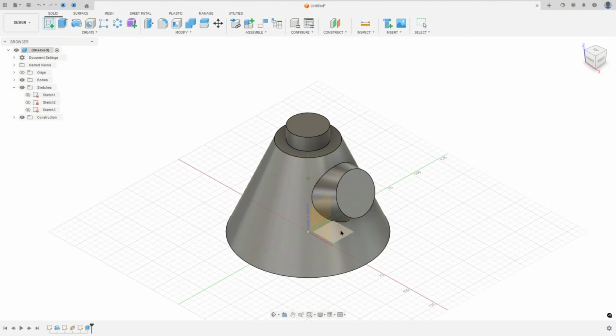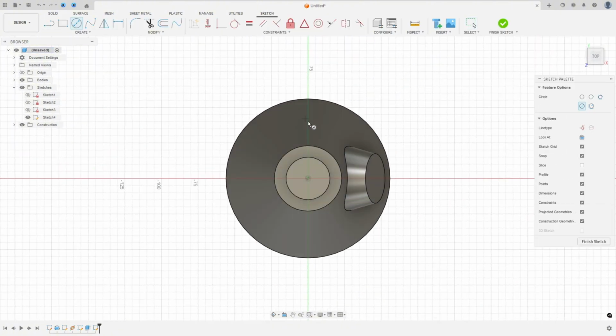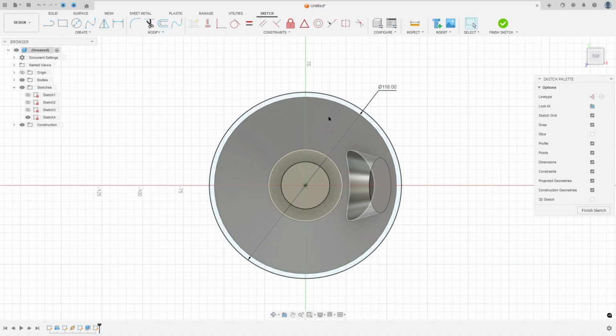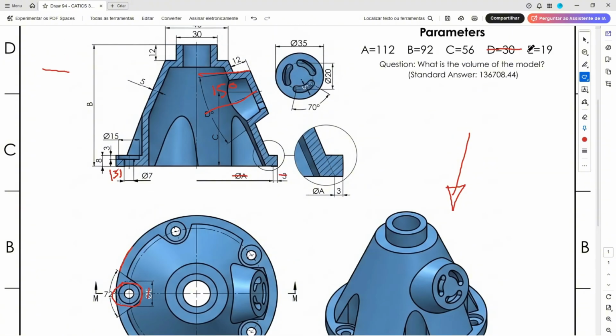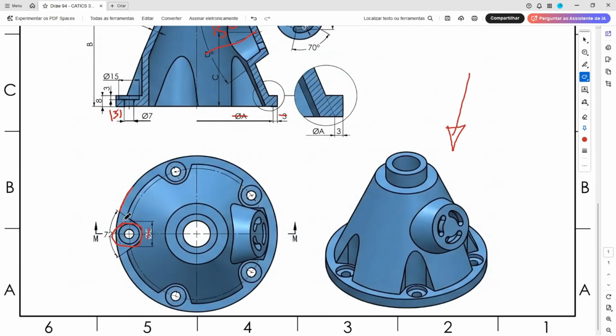Go to create a sketch, select the top plane, select the circle, and click here in the midpoint. The circle has 112 plus 6. And here, we'll make a circle here. And the diameter of this circle is 19 millimeters of diameter. And we will create two lines here. And the angle between these two lines is 72 degrees.